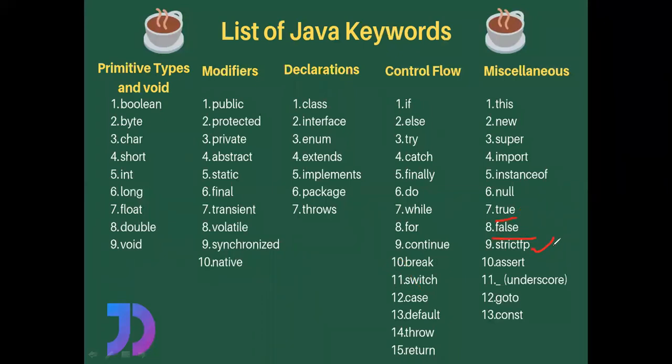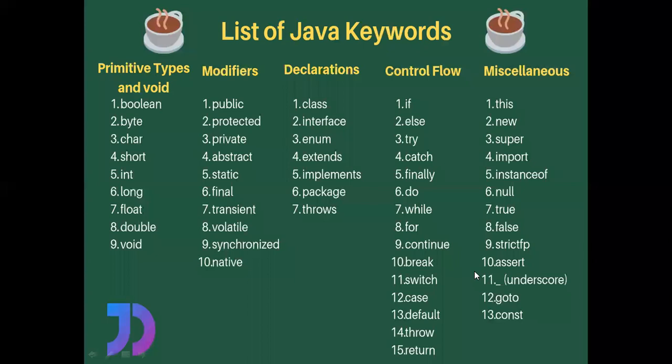And then strictfp, I'll explain it in the next slides. Assert keyword, these are called as assertions. I will show it in the next slides. And then underscore, goto, and const. So these two things can be explained during the programming, right? So I request all the people to please remember all these keywords or at least memorize them, right?